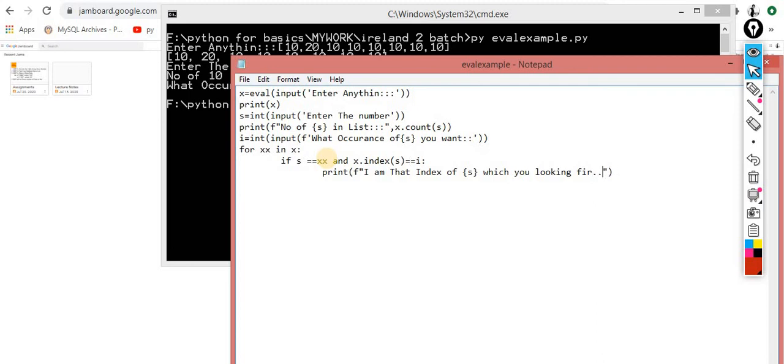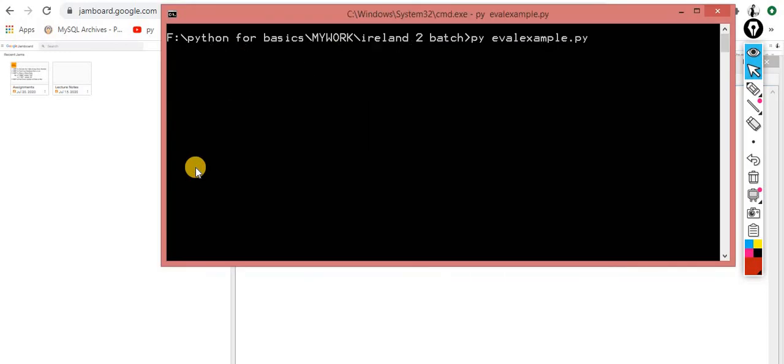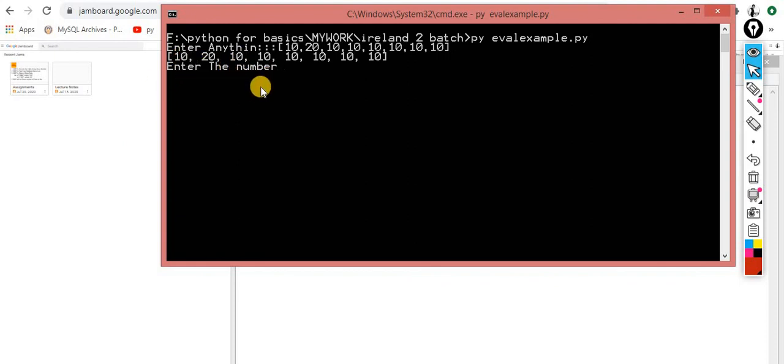Okay, I think this one is your question. Let me run this, to see if it works fine or not. So which 10 do you want to find out? 0 1 2. Okay, so I am entering the number, I want to find 10. Okay, so the number of 10s occurs 7 times.